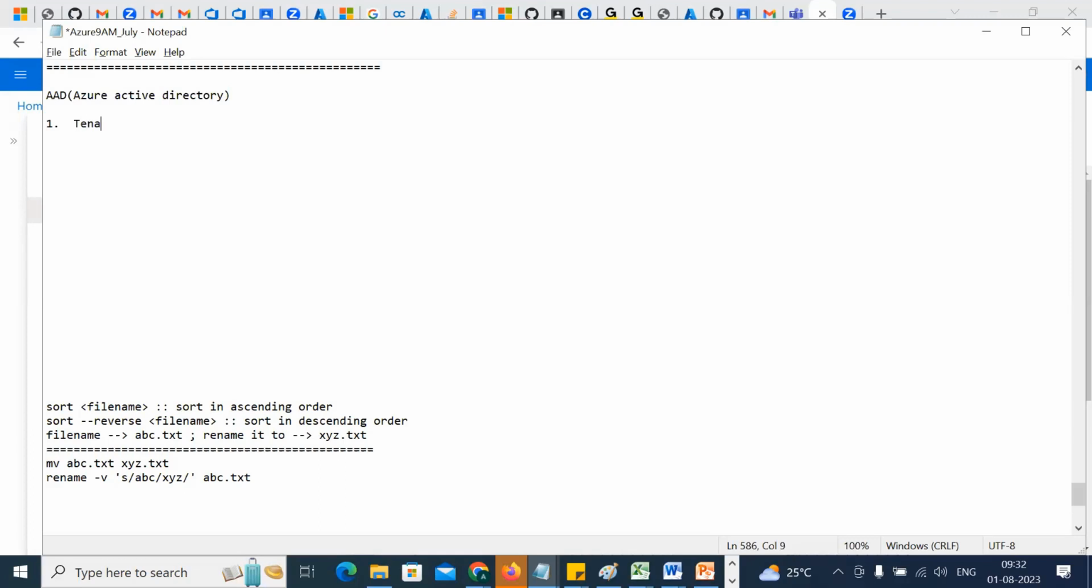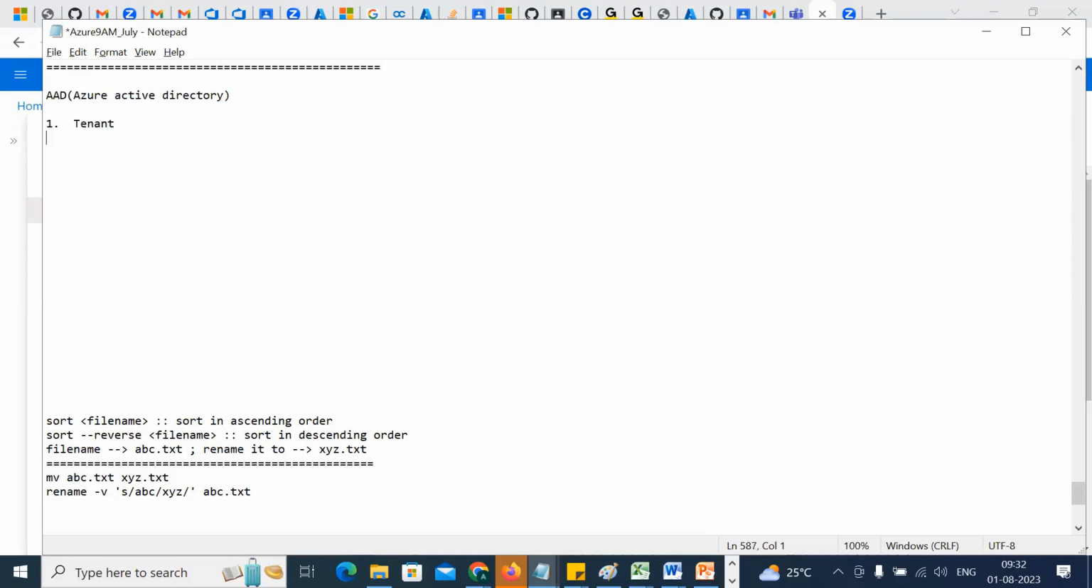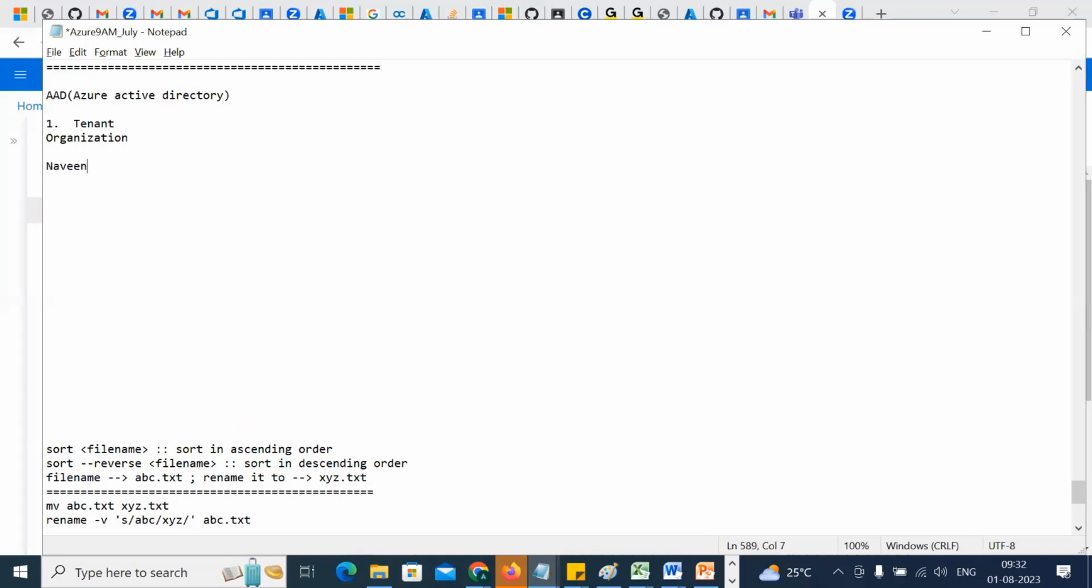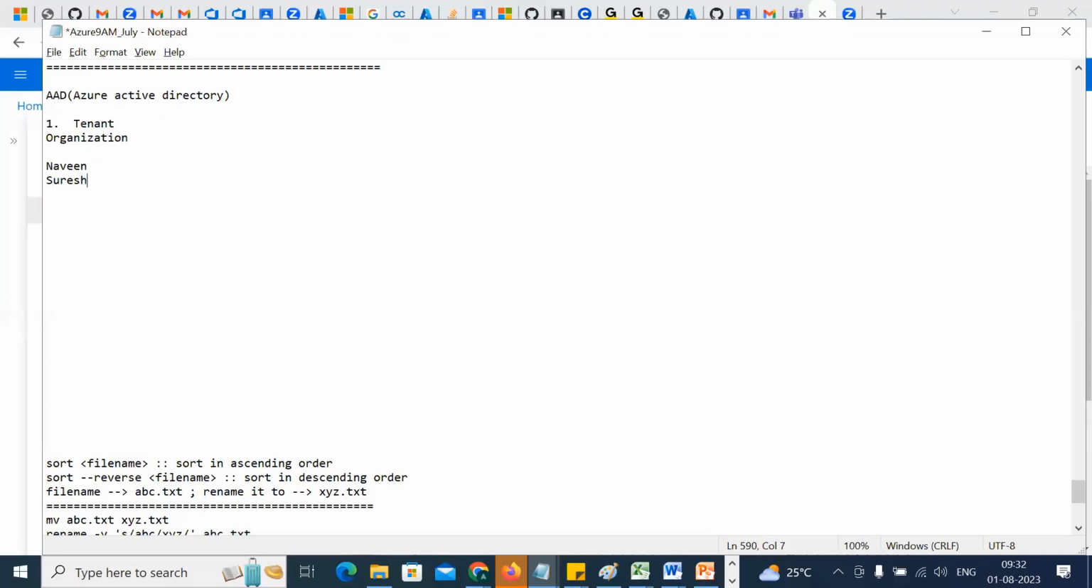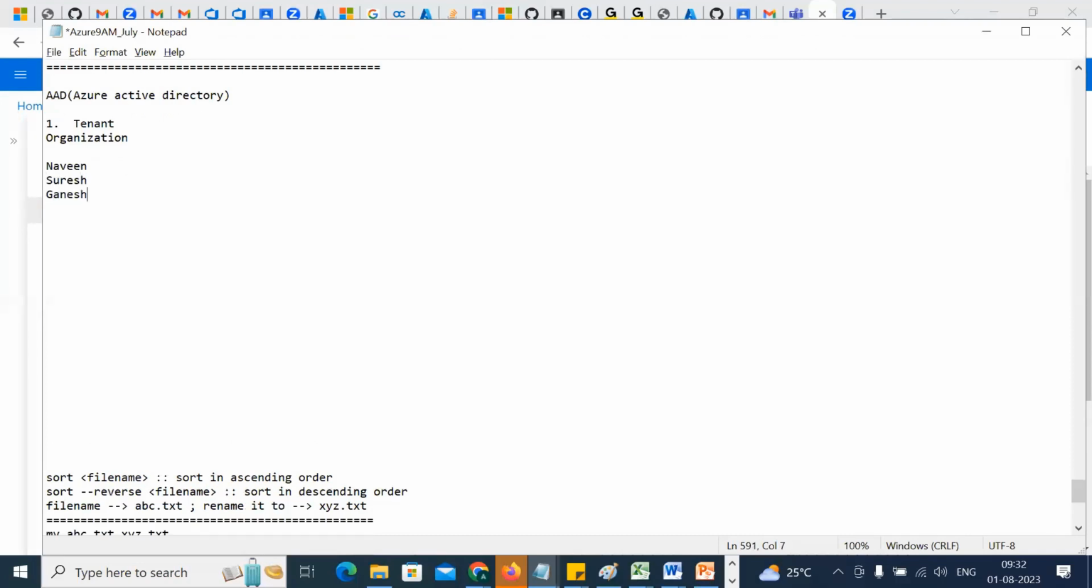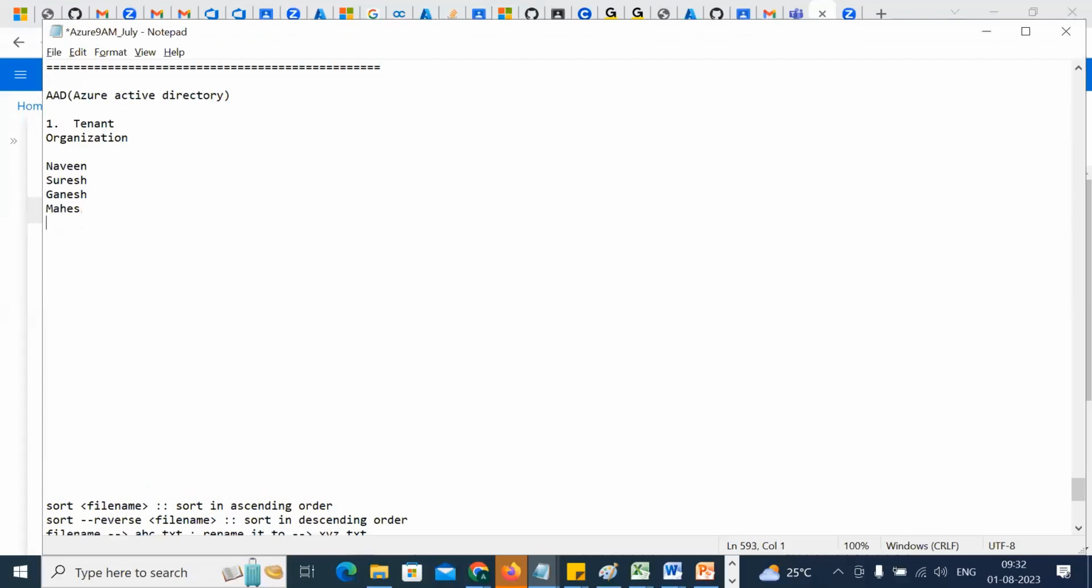So let's try to understand what a tenant is. Basically, a tenant is a kind of organization. I'll give an example. Let's say Naveen is here, Suresh is here, Ganesh is here, and Mahesh is here. These four guys are working for one team. Imagine that these four guys are working for Accenture.